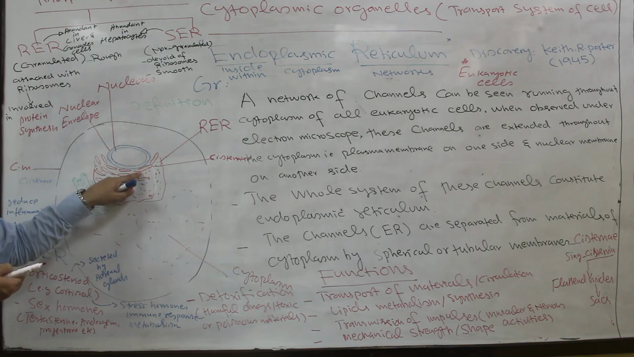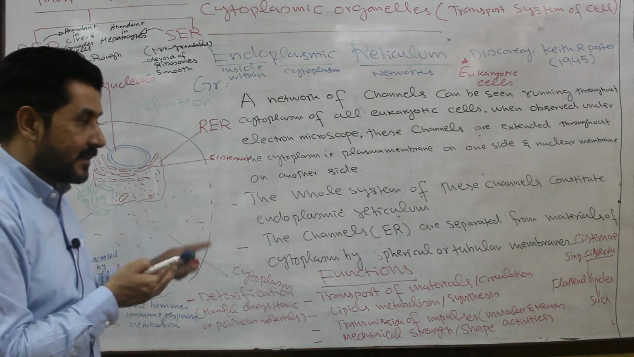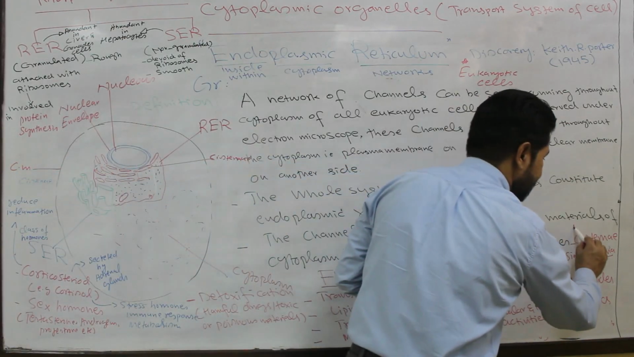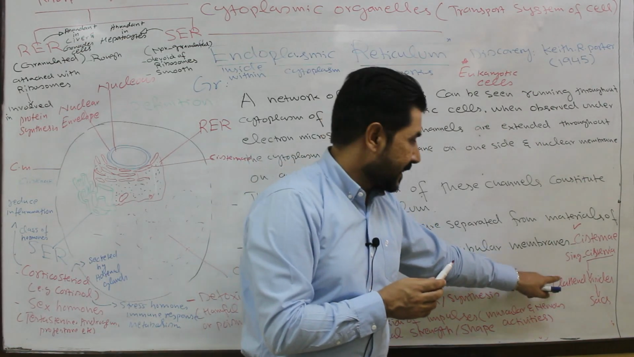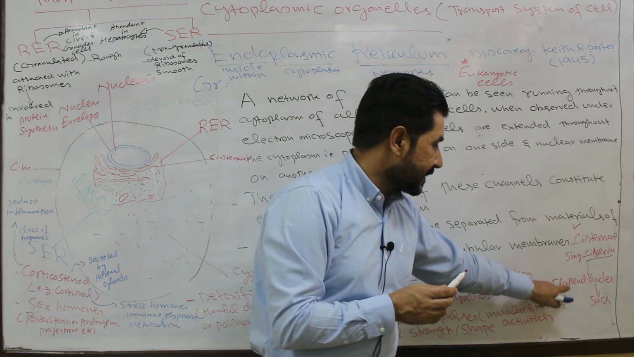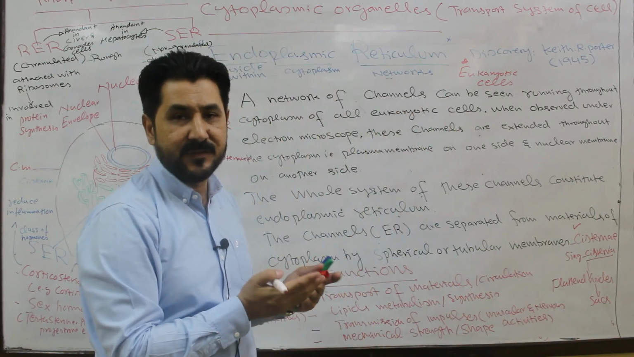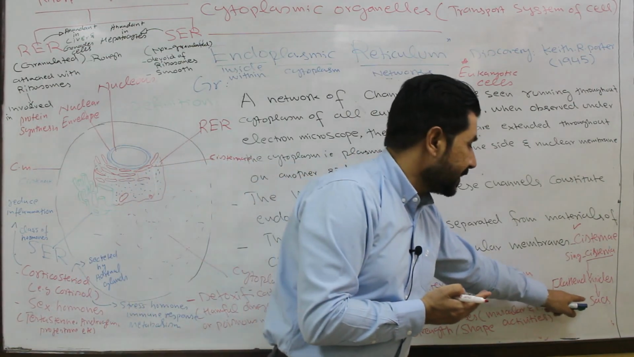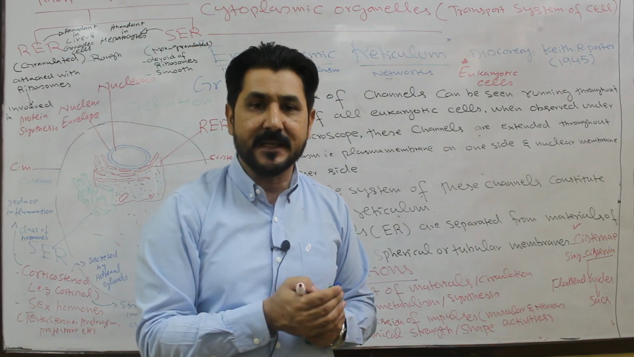Endoplasmic reticulum from the material present in the cytoplasm. So these channels are tubular membrane, they are called cisternae. Cisternae, singular is cisterna. They are flattened vesicles. Flattened means flat, not round, and vesicles means membrane-bound sacs containing some material.